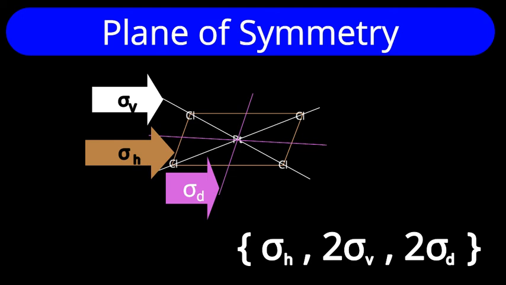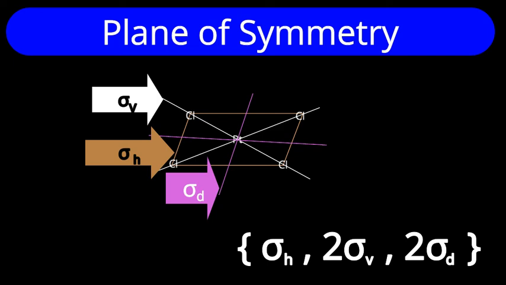That is our vertical plane. If you study further examples, the concept will become clearer. But it is very important to note these three kinds of planes, because only saying sigma, only saying the existence of a plane of symmetry, has no importance. Proper labeling of that element or operation is important.